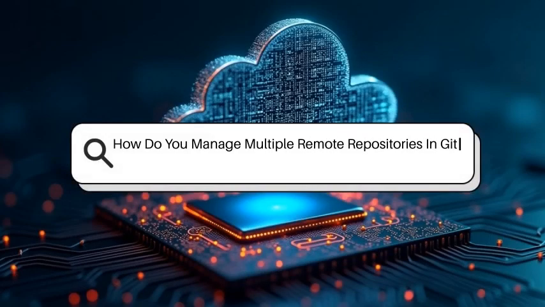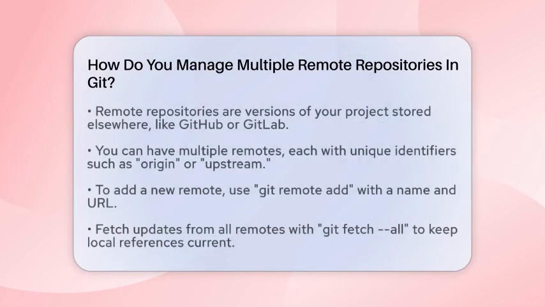How do you manage multiple remote repositories in Git? Imagine working on a project where your code lives in several places at once. Maybe you have a main repository, a fork, and a deployment server. Managing all these locations can seem tricky at first, but with Git, it becomes straightforward once you understand the basics.